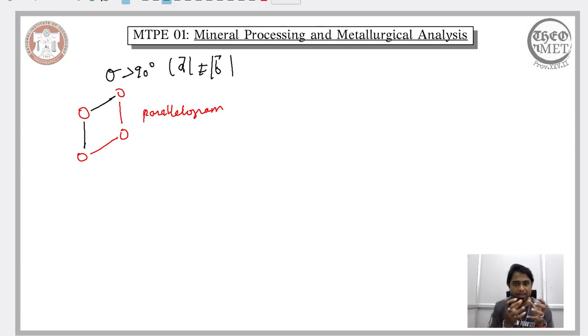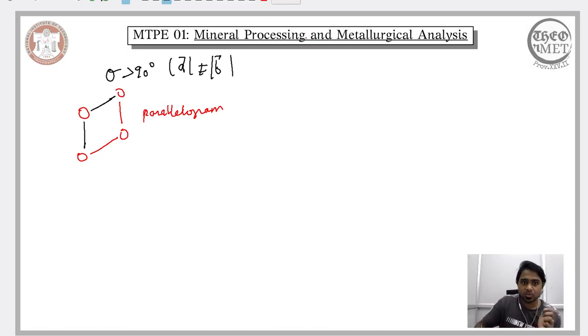So you will have a parallelogram like arrangement of the atoms in this particular crystal, which is characterized by this relation here. So we have seen an equal magnitude of the vectors, and the angle between them is less than 90, equal to 90 and greater than 90.